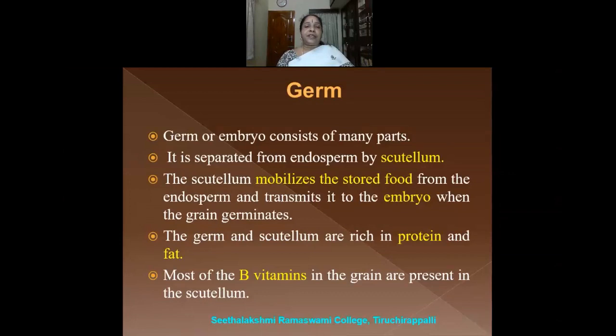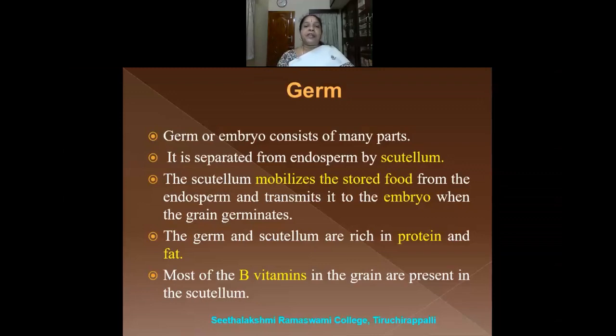The next portion is called the germ. The germ is otherwise called the embryo. What is the embryo? The embryo is the portion where the root and the shoot of the plant are present. It is from here that germination will take place, so that is why it is called the germ. And this consists of many parts.